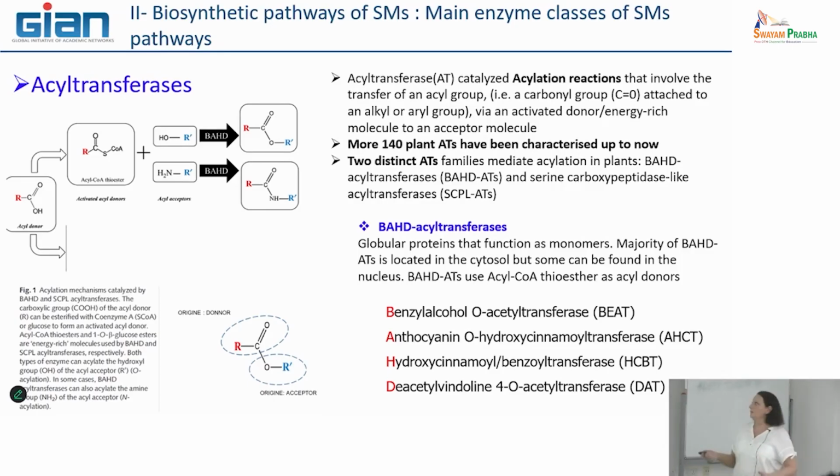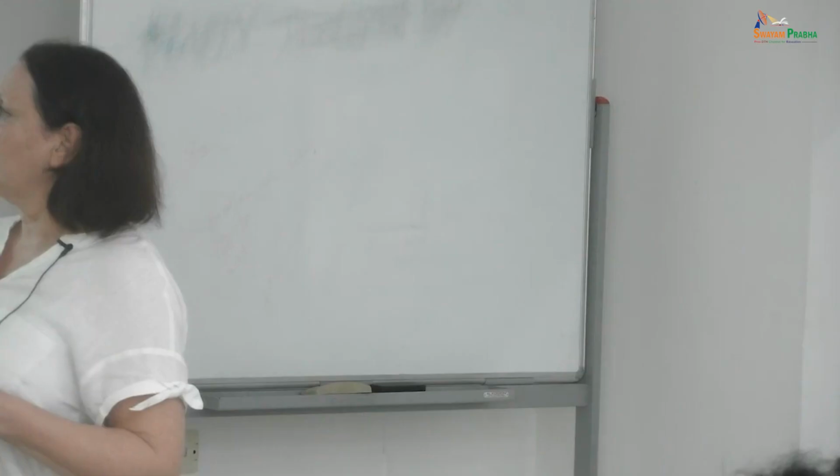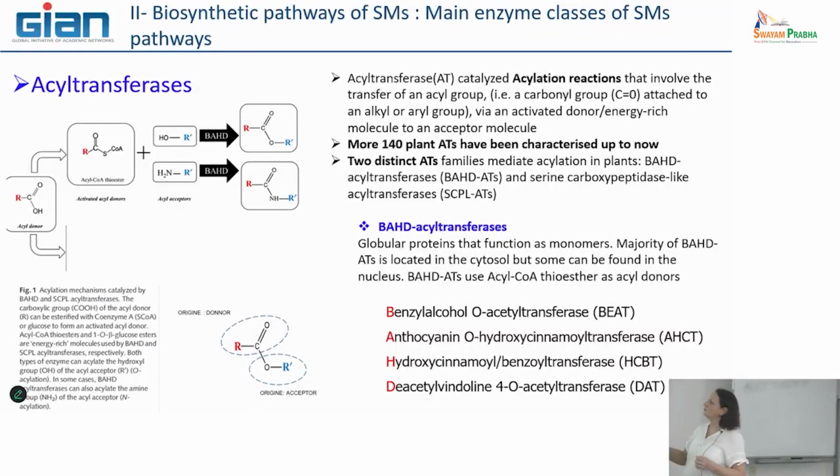And what happens? What is the catalytic activity of this acyltransferase? For this particular family, they use a specific donor of the group. Here it is the group R, okay, the donor, and the intermediate is what we call acyl-CoA donor.